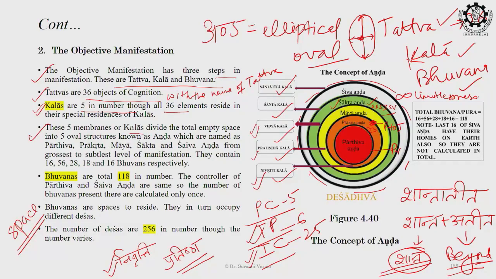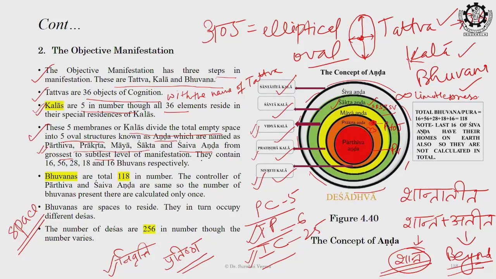So basically anda is the space, and within that space we have so many bhuvanas, that means the places of residence. So what does kala actually do? Kala just creates a demarcation to generate the space. That is the basic understanding. So according to that, the 5 membranes or kalas divide the total empty space into 5 oval or elliptical structures. They are named Parthiv, Prakrit, Maya, Shakt and Shaiv sequentially from grossest to subtlest